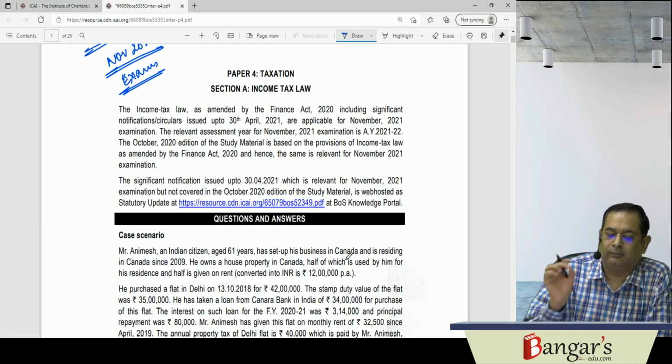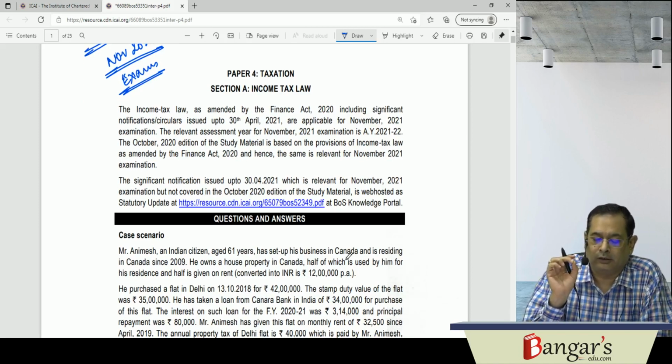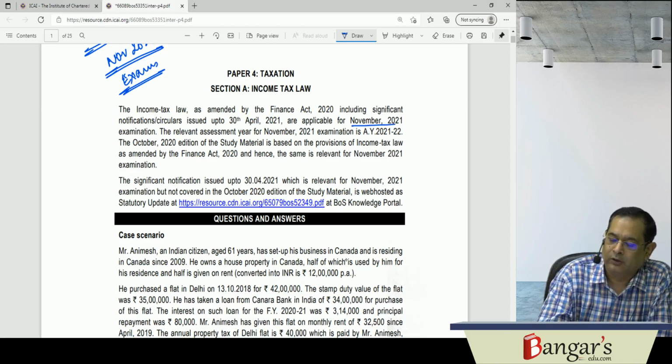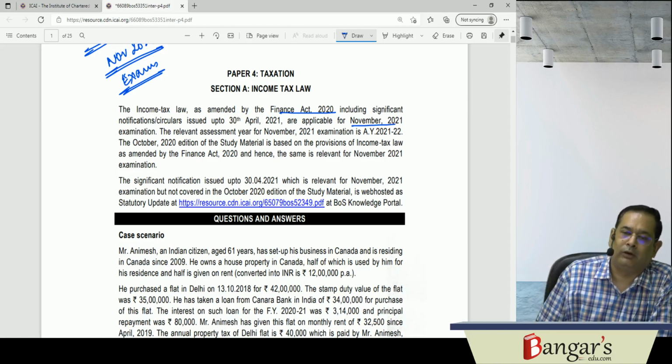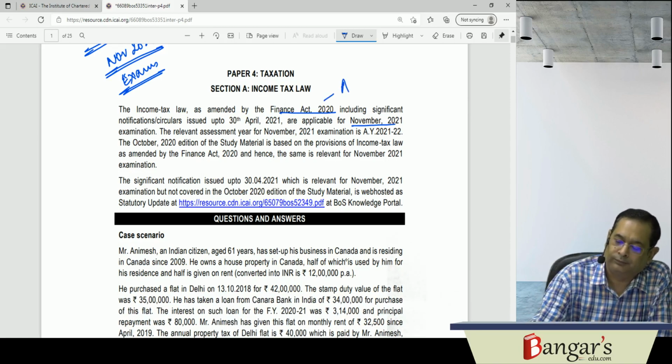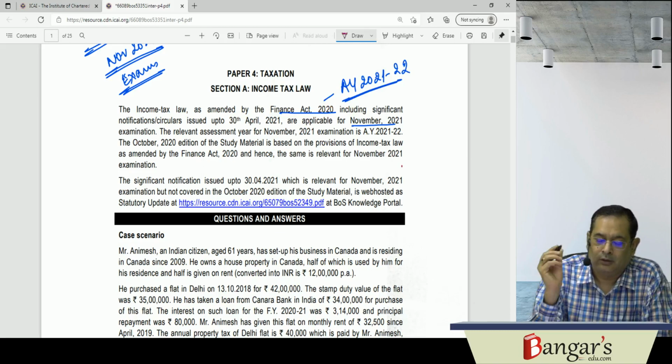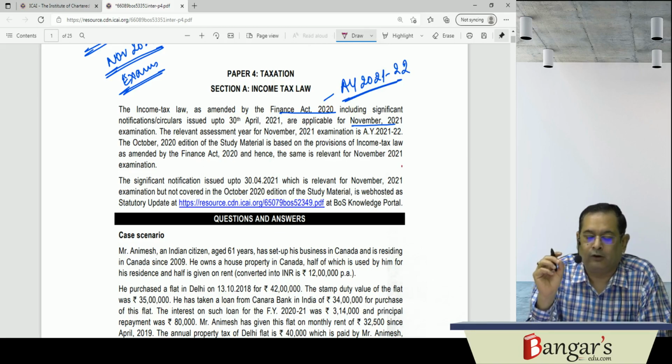The income tax law, as amended by the Finance Act 2020, including significant notifications and circulars issued up to 30th of April 21, are applicable for November 21 examinations. You are aware that the Finance Act 2020, which is applicable for the assessment year 21-22, is applicable for the November examination. The relevant assessment year for the November 21 examination is AY 21-22.